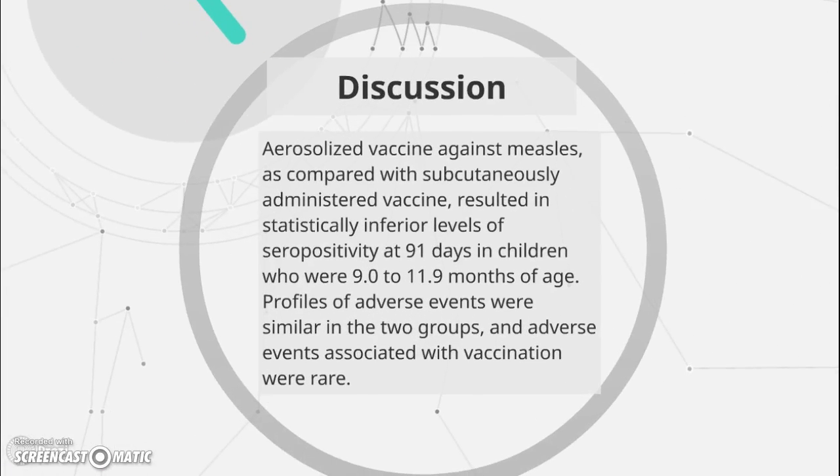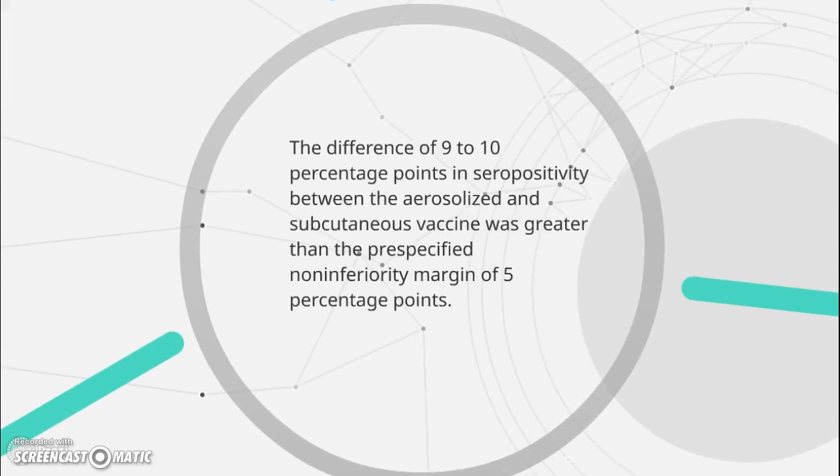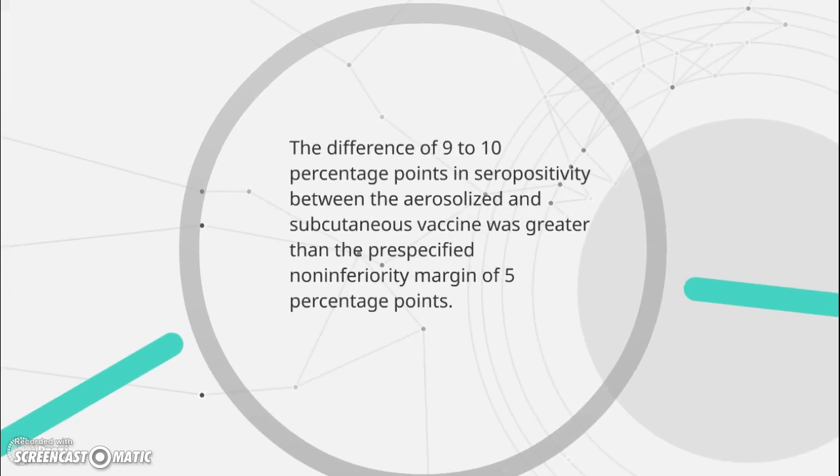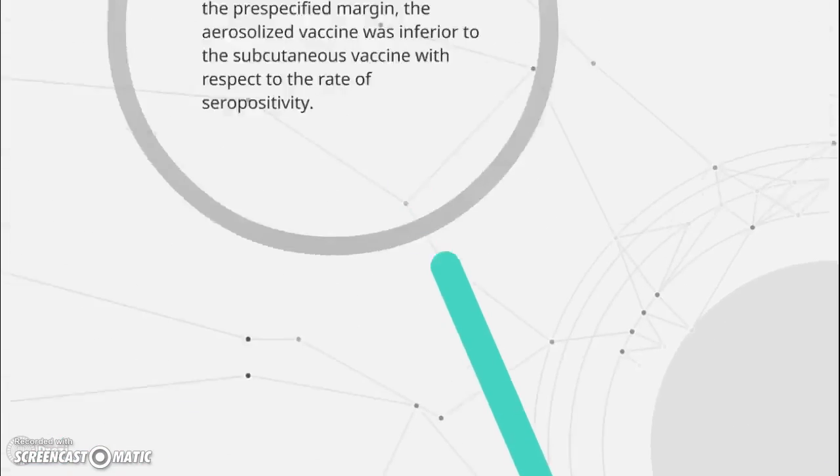Discussion. Aerosolized vaccine against measles as compared with subcutaneously administered vaccine resulted in statistically inferior levels of seropositivity at 91 days in children who were 9.0 to 11.9 months of age. Profiles of adverse events were similar in the two groups, and adverse events associated with vaccination were rare. The difference of 9 to 10 percentage points in seropositivity between the aerosolized and subcutaneous vaccine was greater than the pre-specified non-inferiority margin of 5 percentage points.